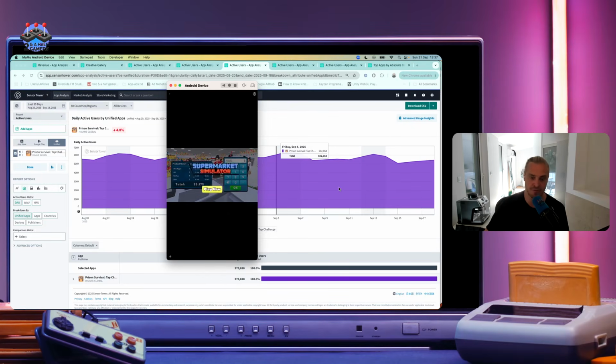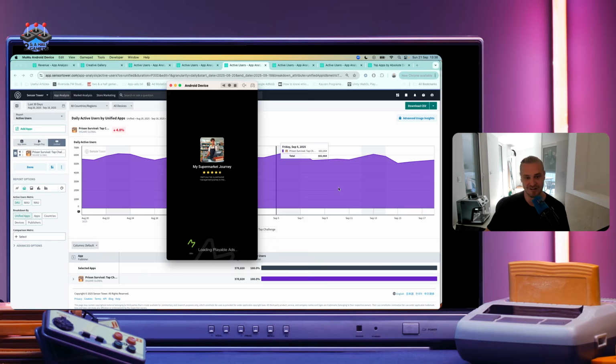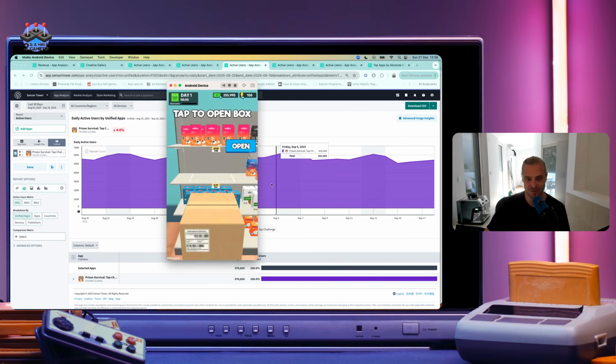So you give users the option to watch a rewarded ad, and if they don't convert with a rewarded ad, you show them an interstitial. Right. So this game, let me bring up the numbers here. So about 20,000 DAU. Let me just bring up the last numbers.